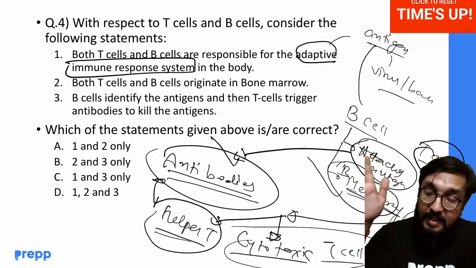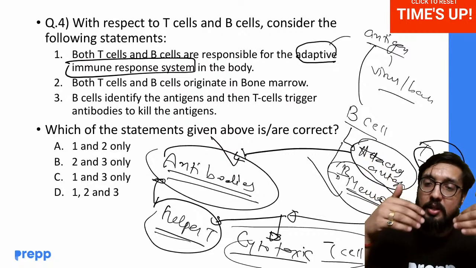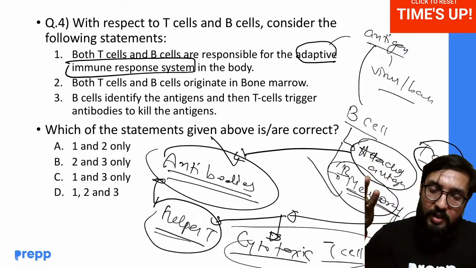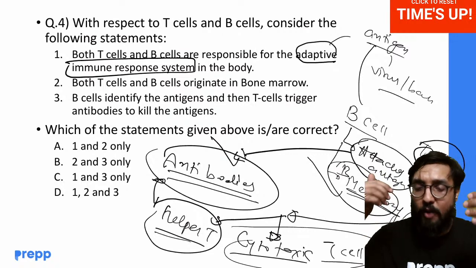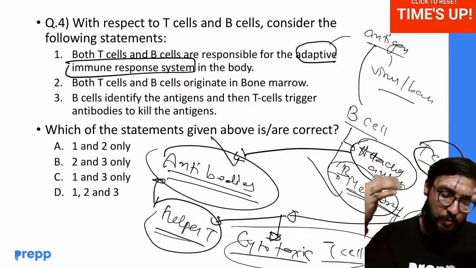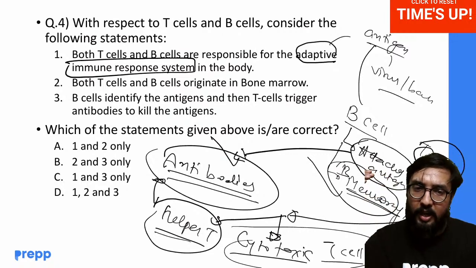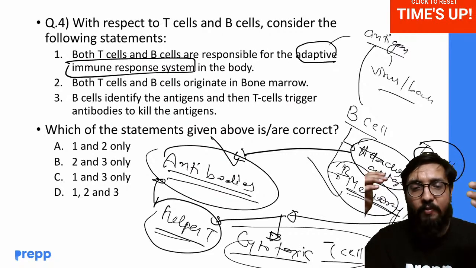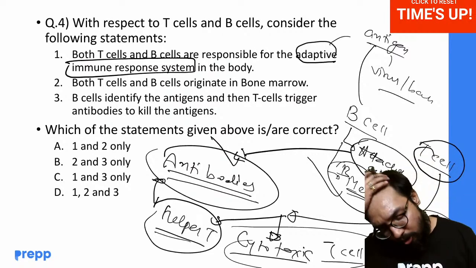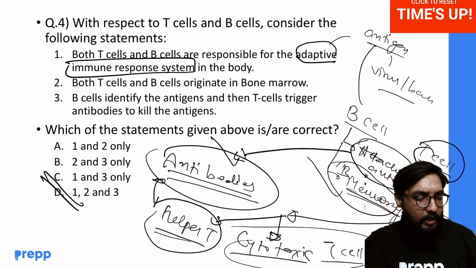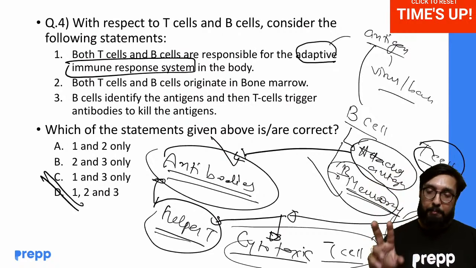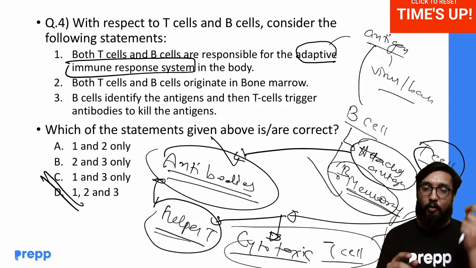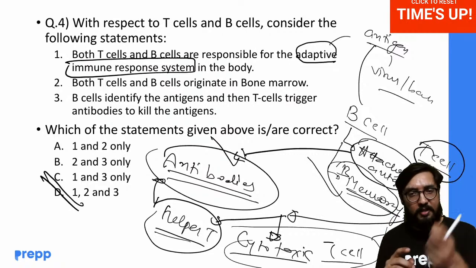Okay. Then T cell, two types: helper T cell, which helps B cell in making antibodies and activates those B cells, and one is your cytotoxic T cells, which basically kill the infected cells. Okay, kill the antigens or the infected cells. So overall, all three are correct. I hope you are very well clear. Please go through the PDF. Remember, what does T cell do? Two types. And what does B cell do?